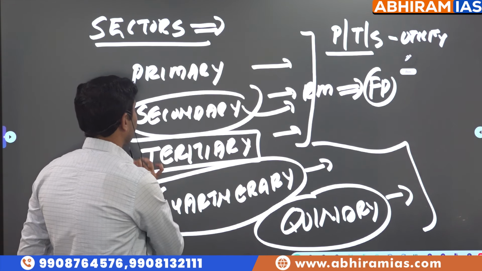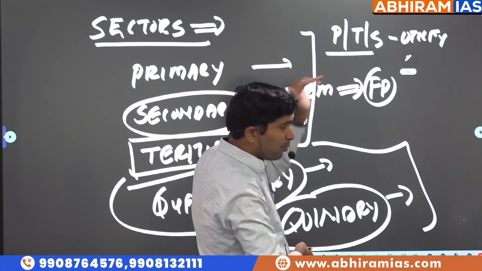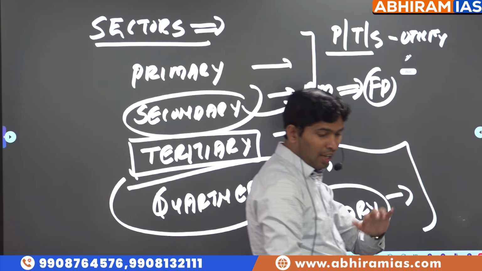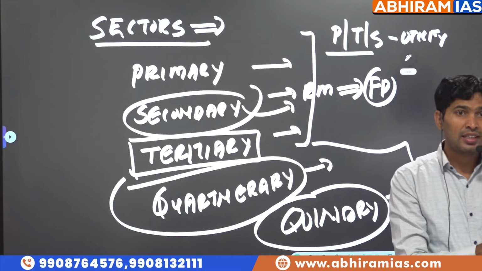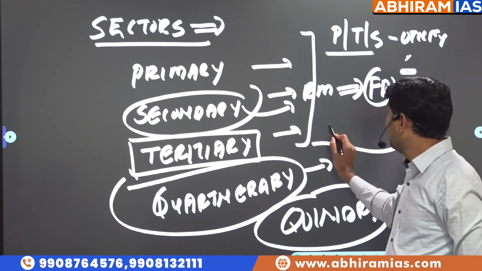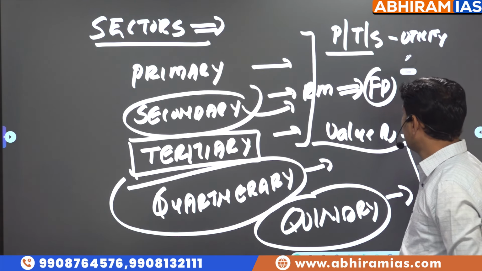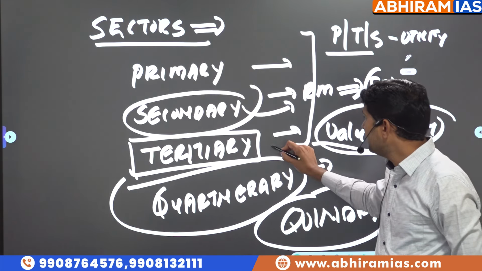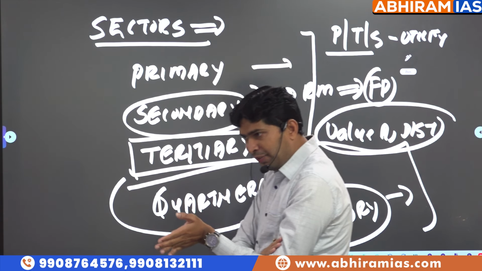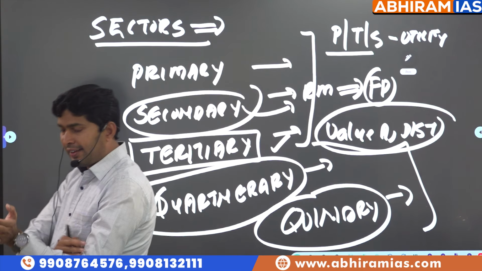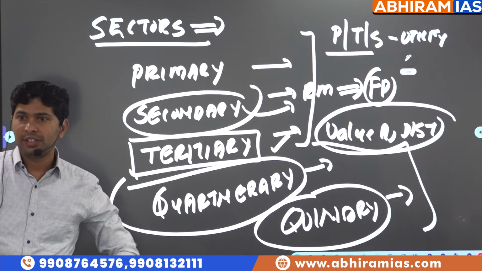Tertiary sector. From the raw material, a finished product is prepared. However, we are ensuring that this is available at consumption point. So all the value addition, distribution comes under tertiary sector. So look at what I am using the word. After a product is manufactured, till the product reaches the consumer: value addition, distribution.